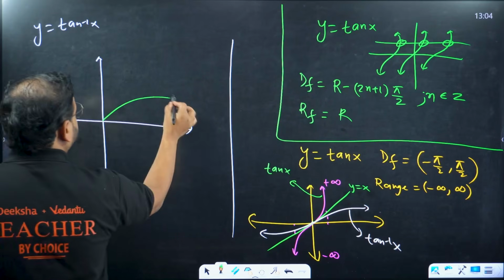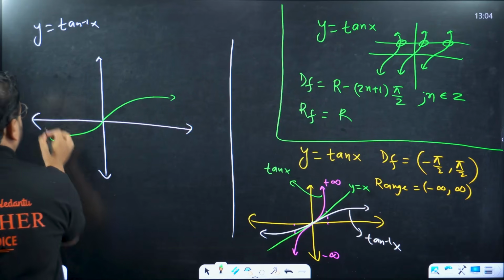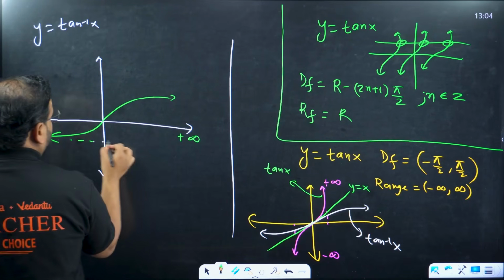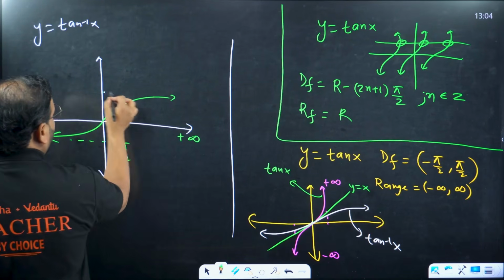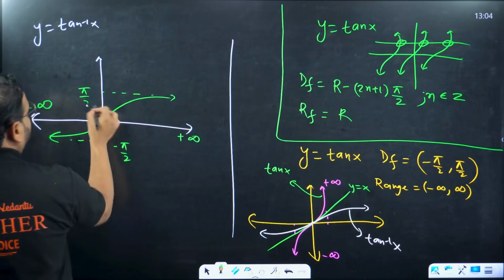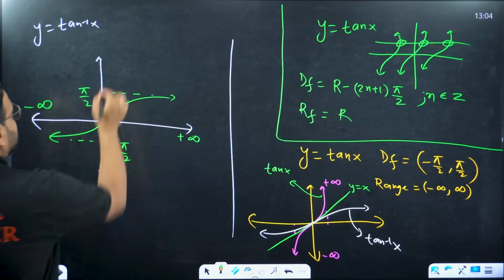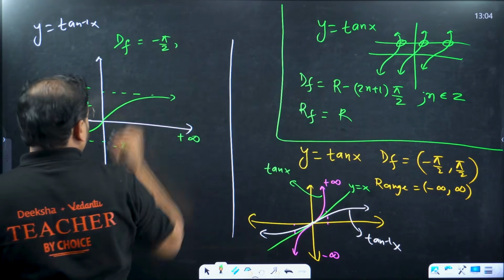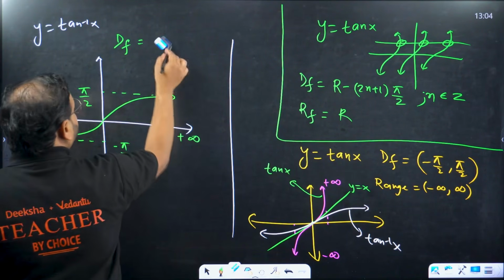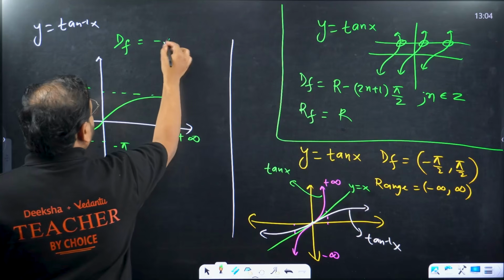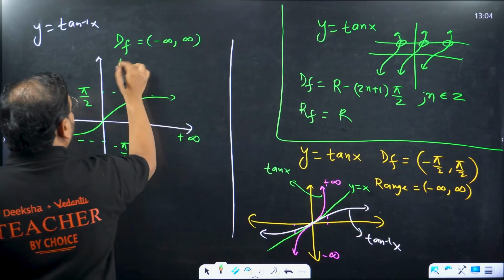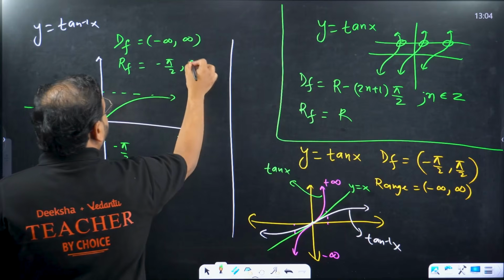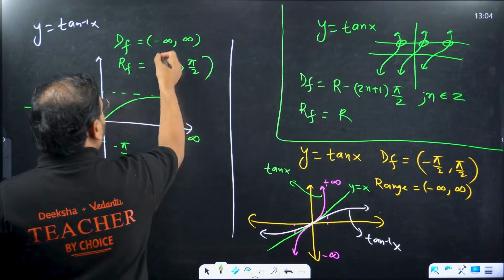This is my graph. This is minus pi by 2 to plus infinity. This value is minus pi by 2. Again, you can see it's open actually, because there's no definite value over here at pi by 2. What is my domain? Domain, right? Minus infinity to plus infinity. And range is what? Check here. Minus pi by 2 to pi by 2, open bracket, not closed.